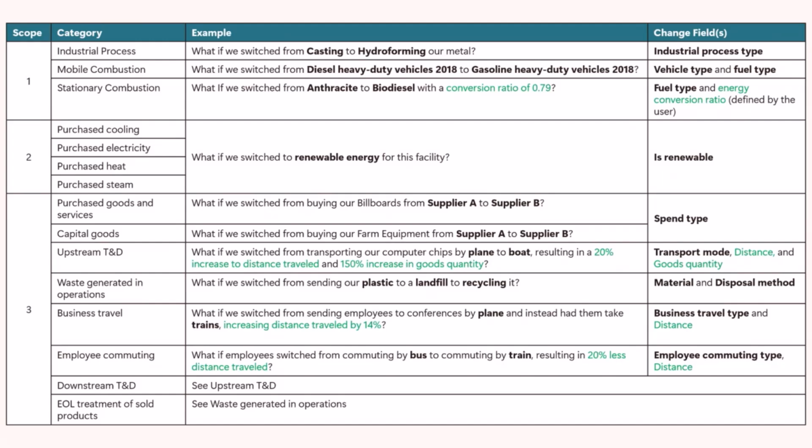So here in black bold are any change fields that in the background are emission factor changes. So anything industrial process type, vehicle type, in the background, those are mapped to factors and cause emission factor changes during the calculation stage. Anything that's in green, those are your quantity changes, your numeric column changes.